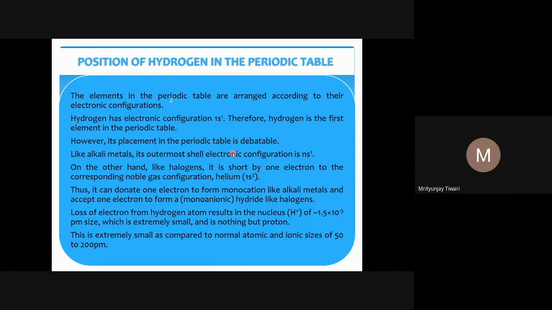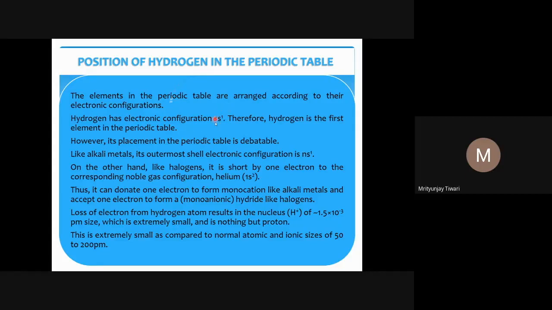So hydrogen has electronic configuration 1s1. This is very simple, because hydrogen has only one electron, and that electron goes into the 1s subshell. The first shell contains only one subshell, and this 1s subshell has the only electron present in hydrogen. Therefore, hydrogen is the first element in the periodic table.